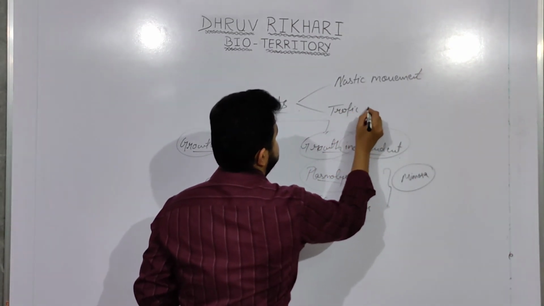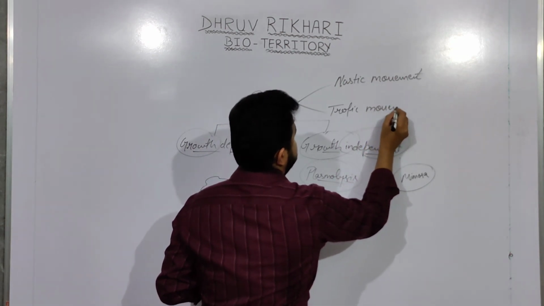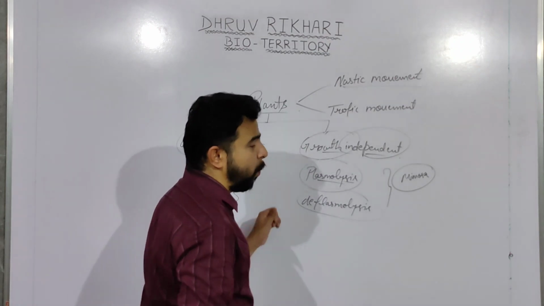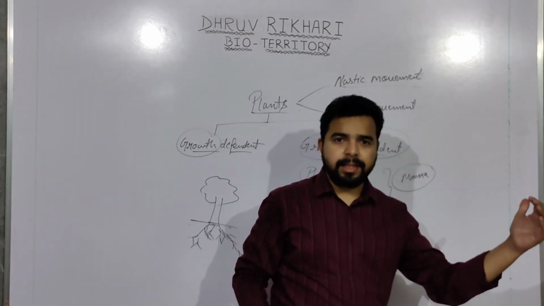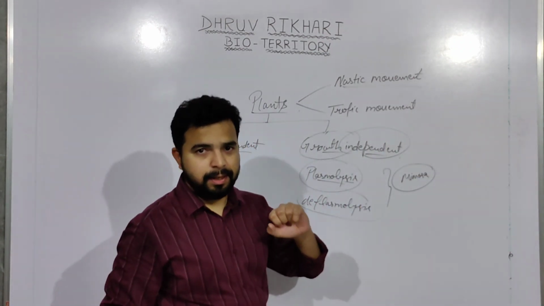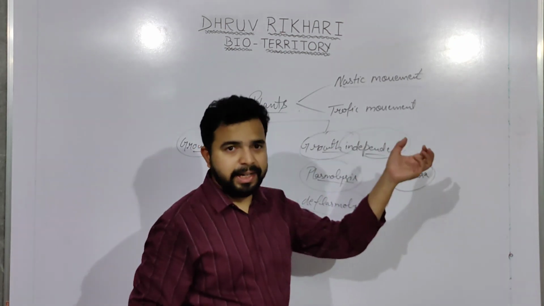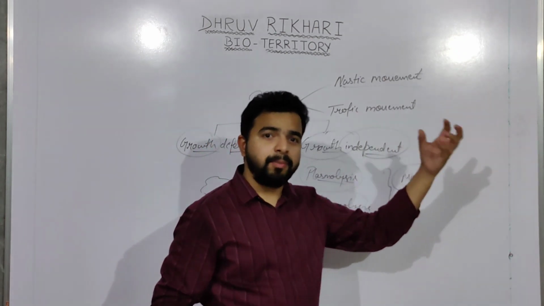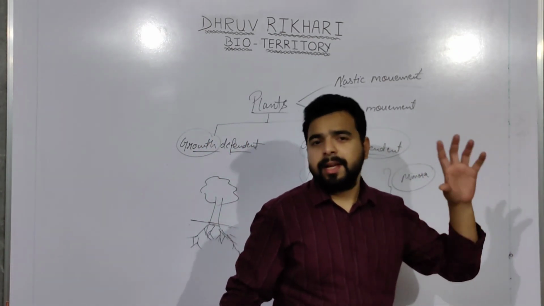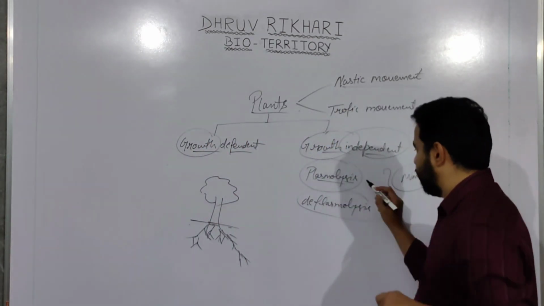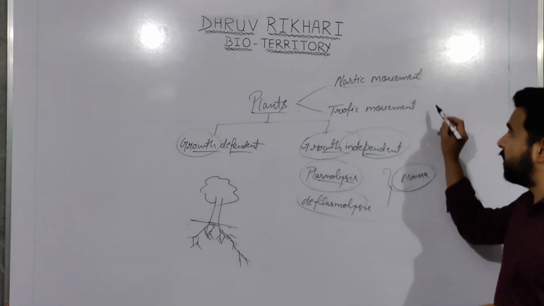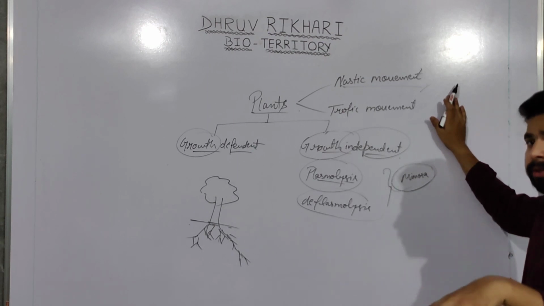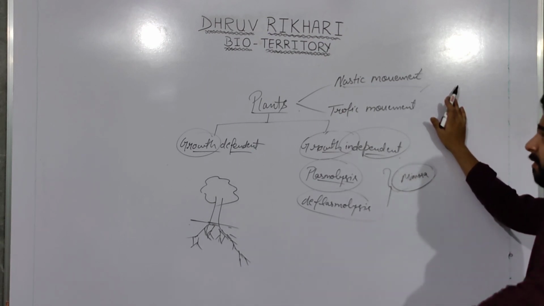And tropic movement. Nastic movements are those movements which are against the stimulus, right? And tropic movements are those movements which are towards the stimulus. For example, this movement of mimosa plant is a nastic movement, which is against the response. When we are touching it, it is closing its leaves, right?